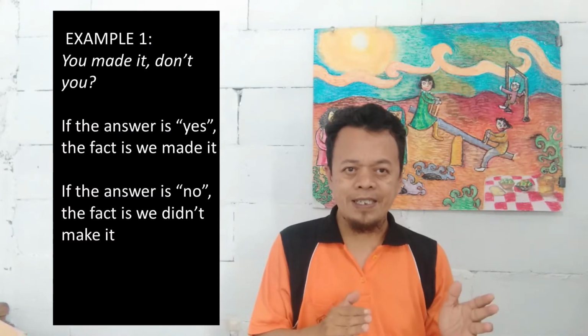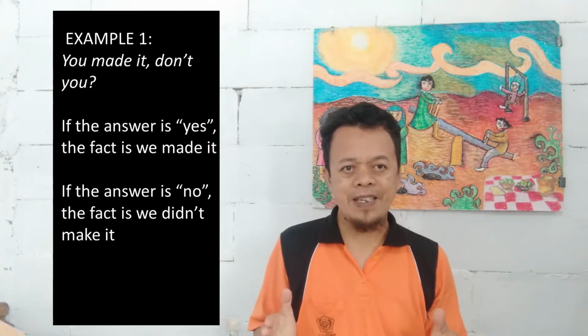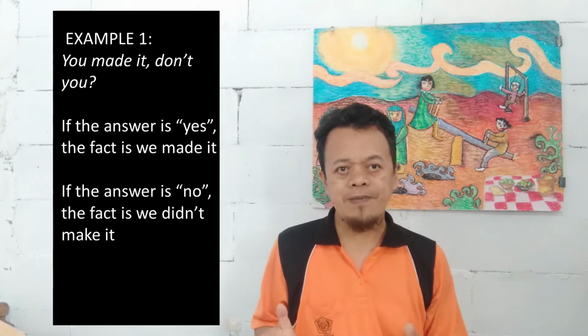If we say yes, the fact is we made it. But if we say no, the fact should be we didn't make it. I mean, the answer is according to the fact. If the fact is we didn't make it, we say no. But if the fact is we made it, we say yes.